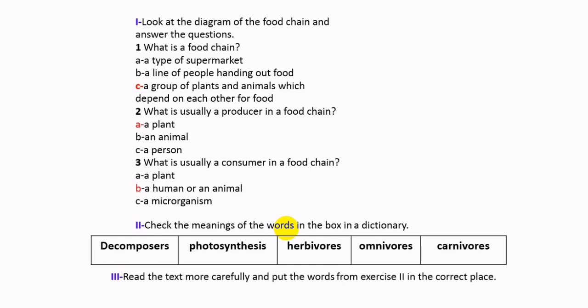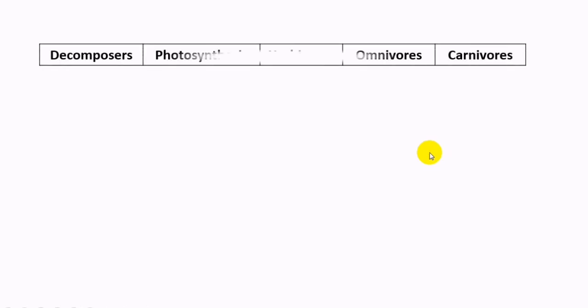The question is, read the text more carefully and put these five terms from exercise 2 in the correct blank. That means we've got to fill in the blanks using these five terms. Let us start by giving you the meaning of each word.